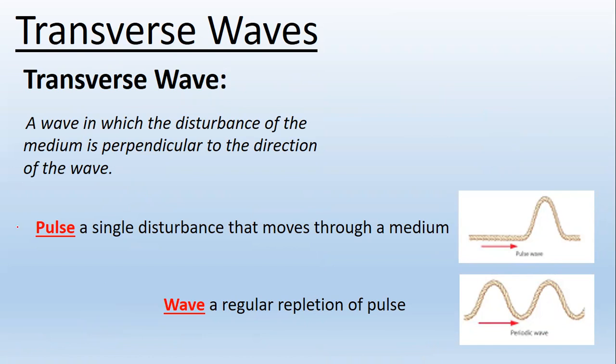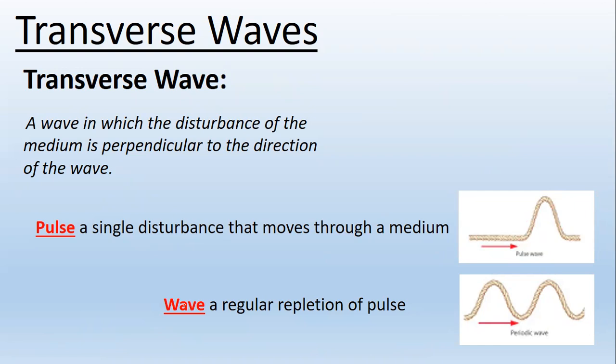We said that a pulse is a single disturbance that moves through a medium, right? That's what we said about the pulse. So this is a medium and this is a pulse. And now, what is a wave? A wave is a regular repetition of pulses. Now, this is what is happening.